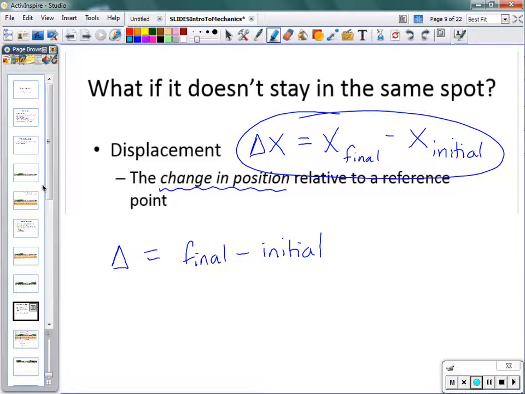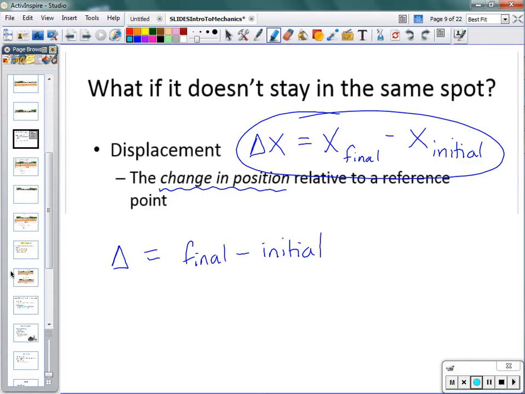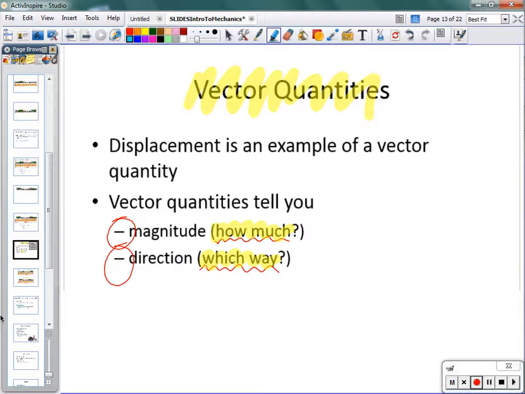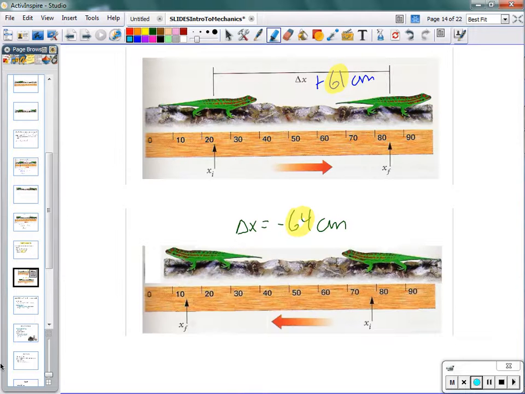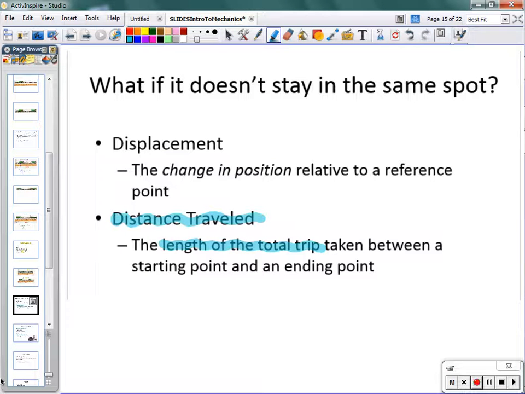And displacement is an example of something that we call a vector quantity. Vector quantities tell us magnitude and direction. How much and which way. Because sometimes that's important when we're describing motion. But sometimes it's not. And so when it's not important, all we describe is the distance traveled, the length of the total trip.